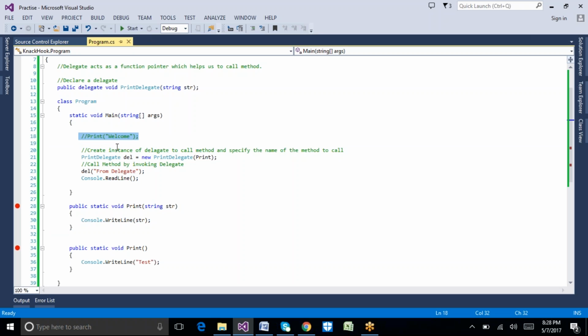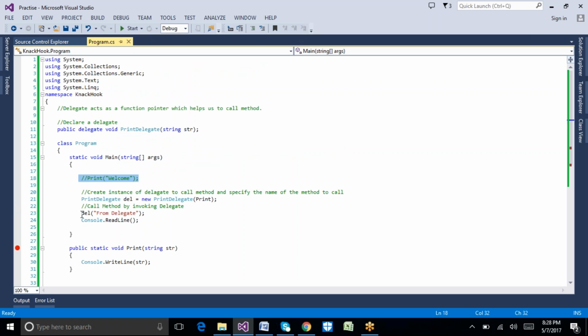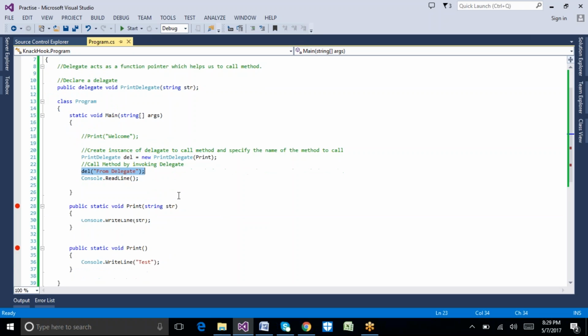But there are certain advantages to working with the delegate. The first advantage we have is security. Why am I saying that it's an advantage in terms of security? If I give this method to my end user by passing this method, does my client or my user know that particular method name?